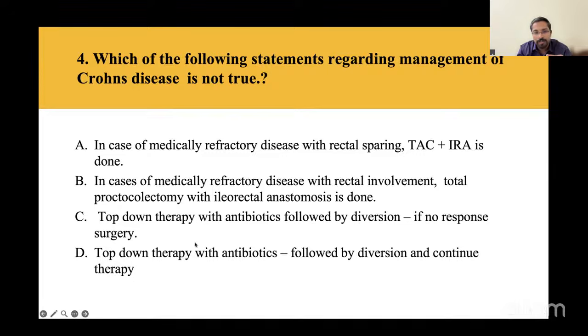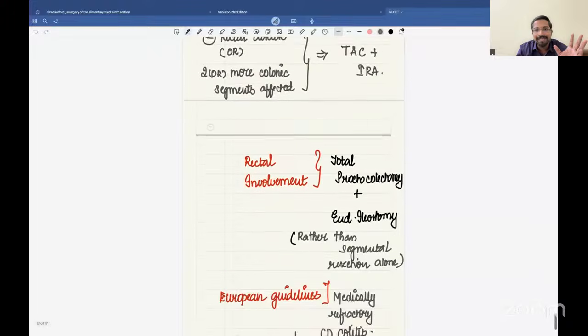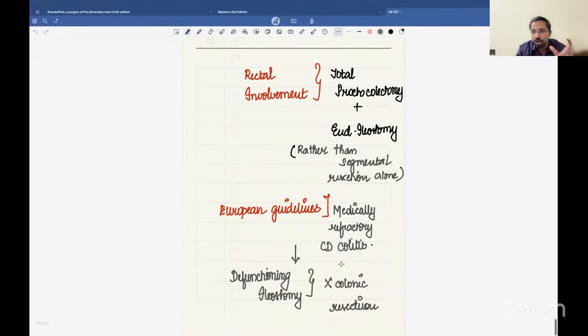So this statement is not exactly what I've given there, but this is what we got from the students, so you have to be aware. The exact statement is given in Shackelford, in the chapter on surgery for Crohn's disease, where they have given details.